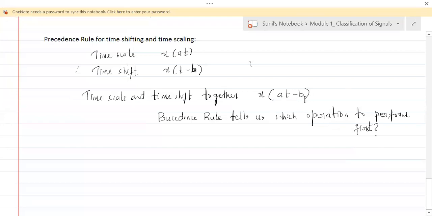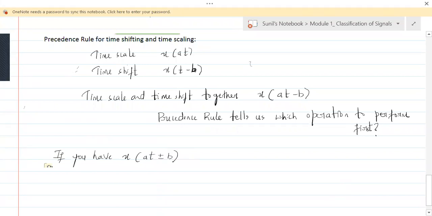Fine. So if you have x of at minus b, whether it is minus b or plus b, suppose you have x of at plus or minus b, it could be plus b or minus b, shifting means. Understand?